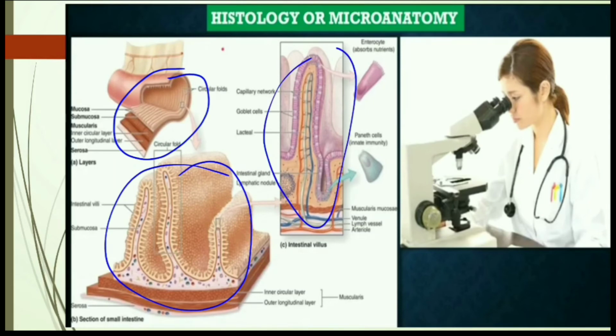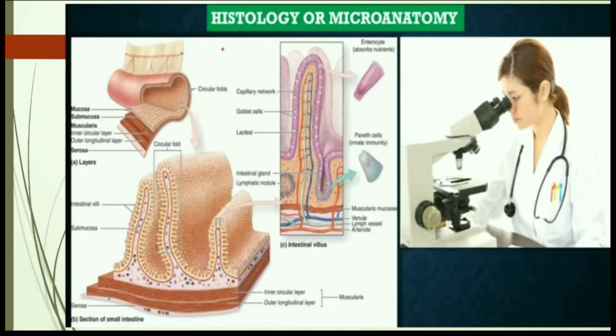The small intestine has many cells together forming tissue, and when this piece of small intestine is seen under a microscope, it looks like this.